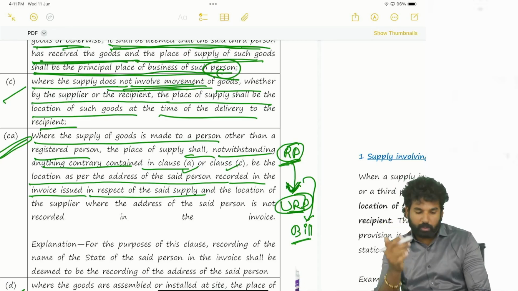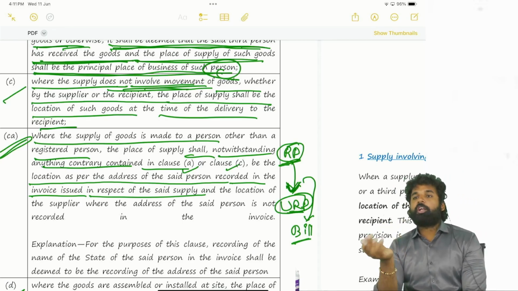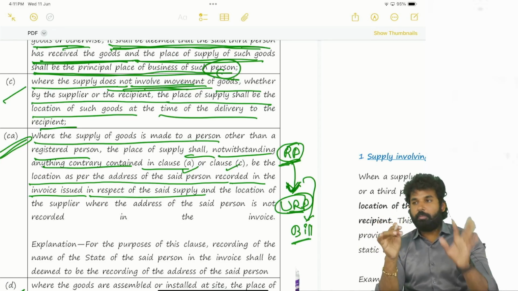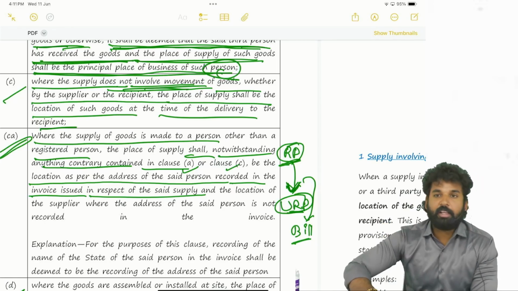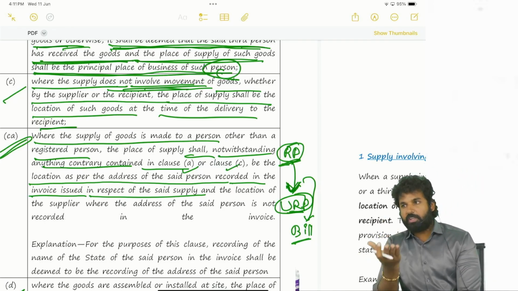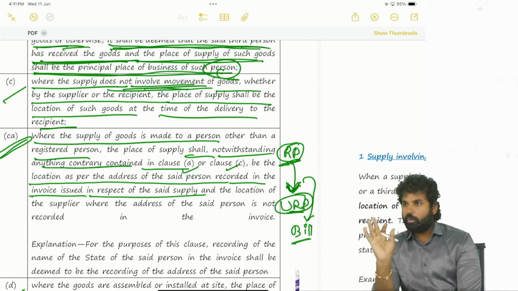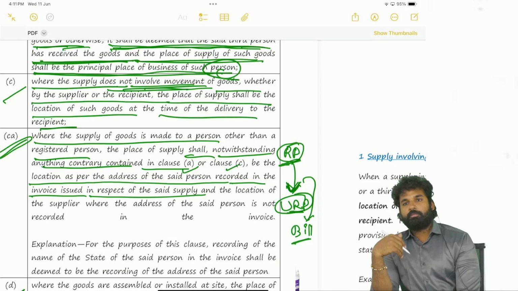Correct? So whatever is contrary to A, B or C, if it applies, CA will prevail. What they are telling is, where the supply of the goods is made to a person other than a registered person. If it is made to a registered person, obviously the registered person's address will be there, including the door number. If you just put the GST number, you will get all the details. He need not tell anything. So that is enough for a registered person.